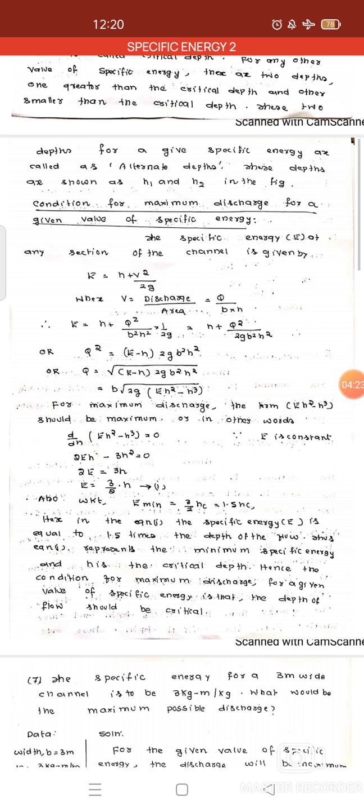If you differentiate that, with E constant, we get 2EH minus 3H square equal to 0, or 2E is equal to 3H. Then E will be equal to 3 by 2 H, or 1.5 times H. Here H is nothing but HC. From the previous discussion, where H becomes HC, E becomes E minimum. So E minimum is equal to 1.5 times HC. That we already know. As well, in the other condition for maximum discharge, the specific energy is again equal to 1.5 times the depth of flow.